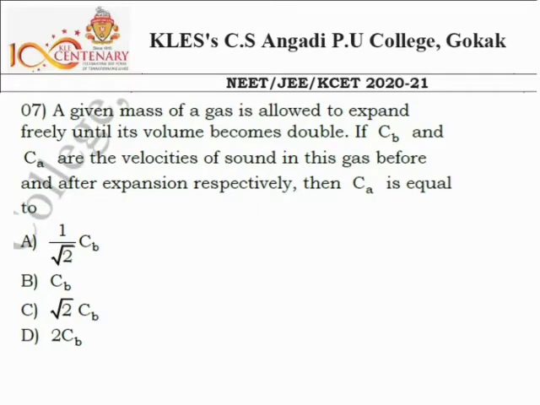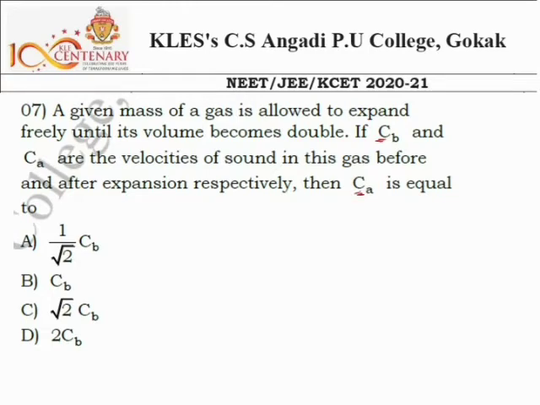Next, question number 7. A given mass of a gas is allowed to expand freely until its volume becomes double. If Cb and Ca are the velocity of sound in the gas before and after the expansion respectively, then Ca is equal to, see here, this is the velocity of the gas before the expansion, this is the velocity of the gas after the expansion.